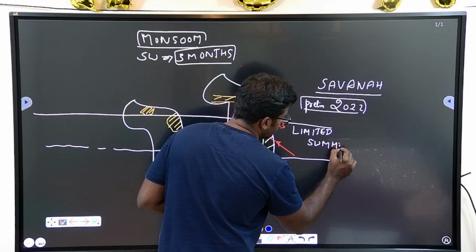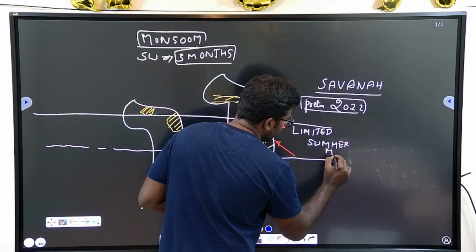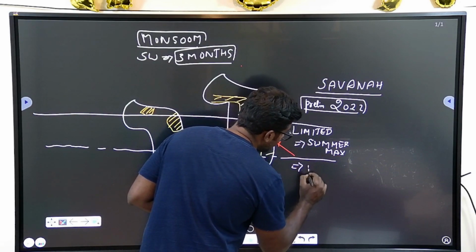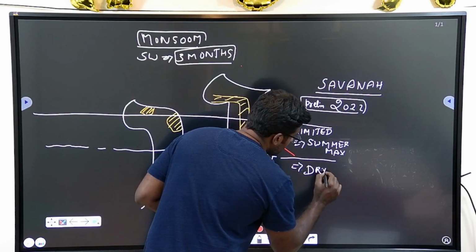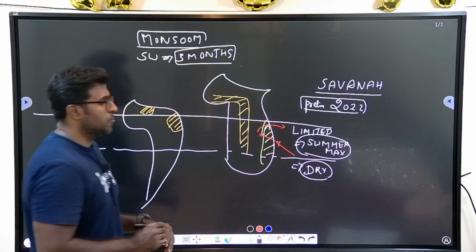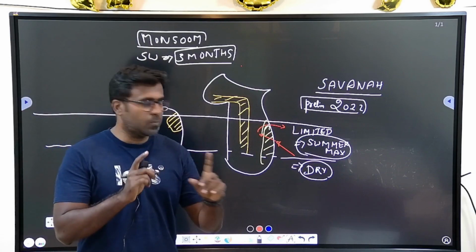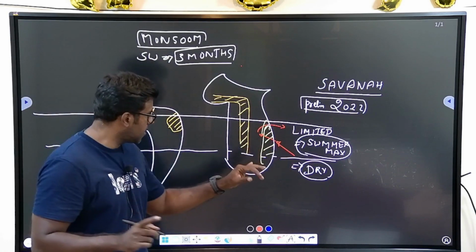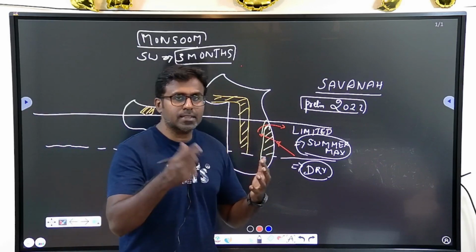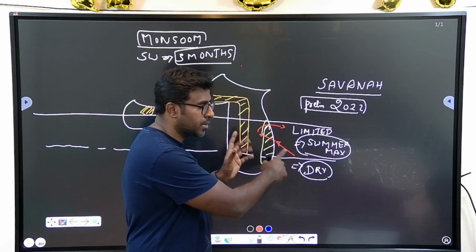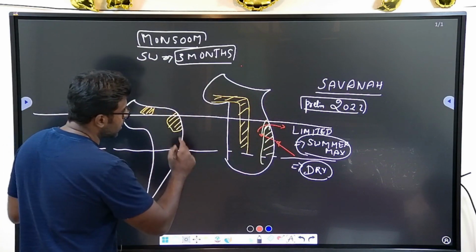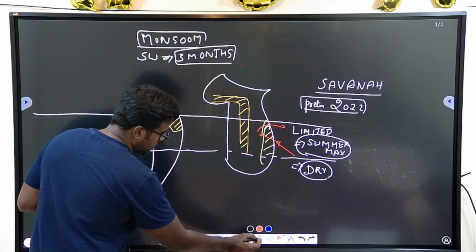In terms of the rainfall, you will have a summer maximum, but you will have a definite dry period as well. Dry period. This was one of the questions they asked, that is, alternate wet and dry period. There is definitely a dry period because it will not have rainfall in the other times. When during the summer it has given rainfall, it will not have rainfall in the other times. And this is the main ingredient of savanna climate.